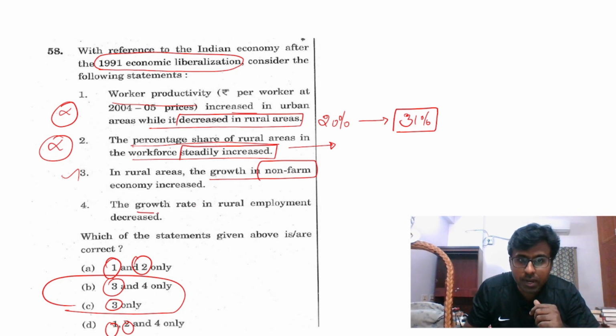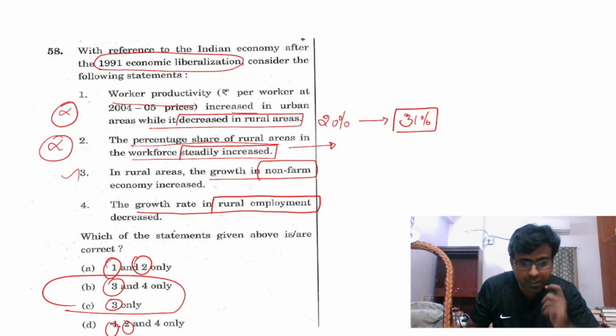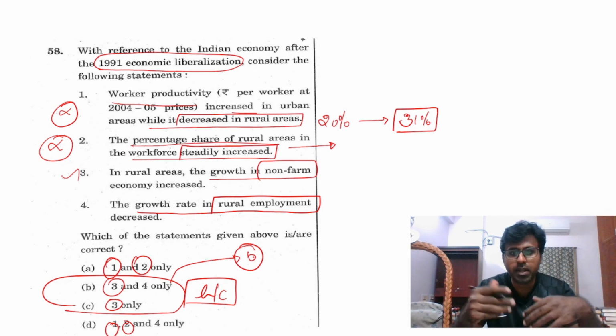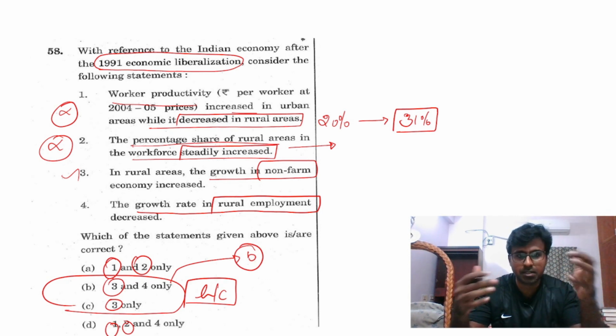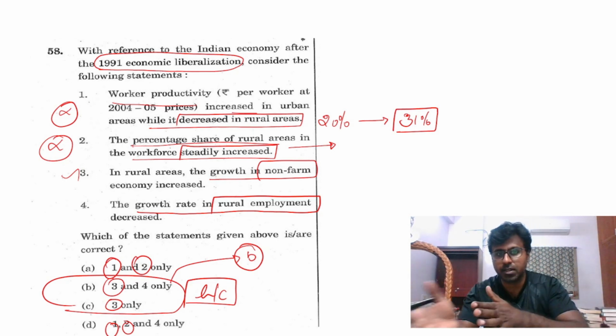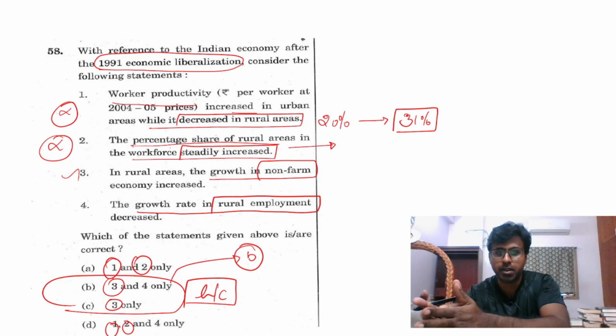The growth rate in rural employment has decreased. Well, I will tell you, the answer is B. The growth rate in rural employment has decreased, because of increased urbanization, people are moving from rural areas to urban areas.